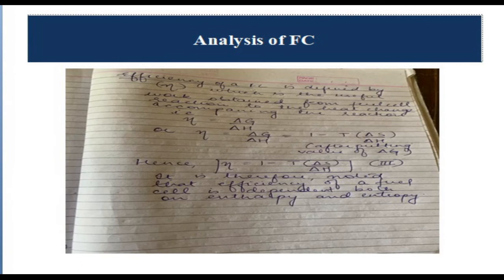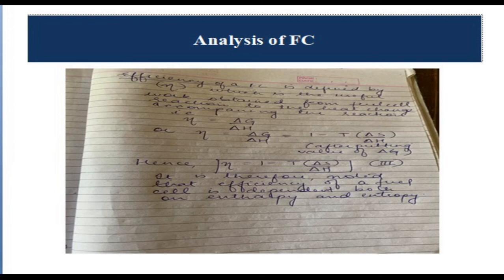Now we come to how we define the efficiency of a fuel cell. So efficiency is basically the useful work obtained from the fuel cell to the heat change accompanying the reaction. This is represented by eta, where eta is equal to delta G by delta H. Now this delta G is the change in Gibbs energy, which can be replaced by 1 minus T delta S by delta H. This was given in equation 1.